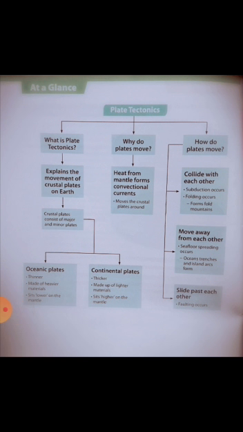Crustal plates consist of major and minor plates. Oceanic plates, thinner, made of heavier materials, sits lower on the mantle. Continental plates, thicker, made up of lighter material, sits higher on the mantle. Why do plates move? Heat from mantle forms convectional currents, move the crustal plate around.